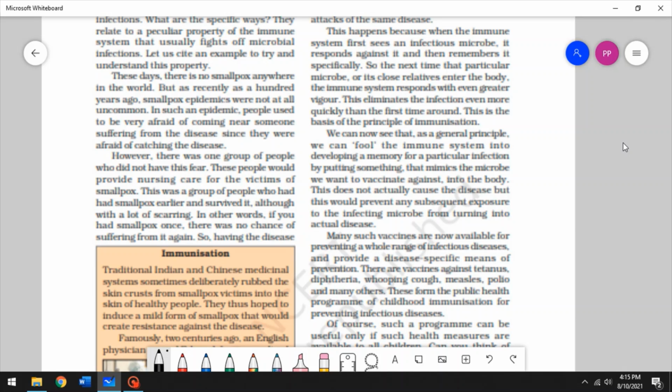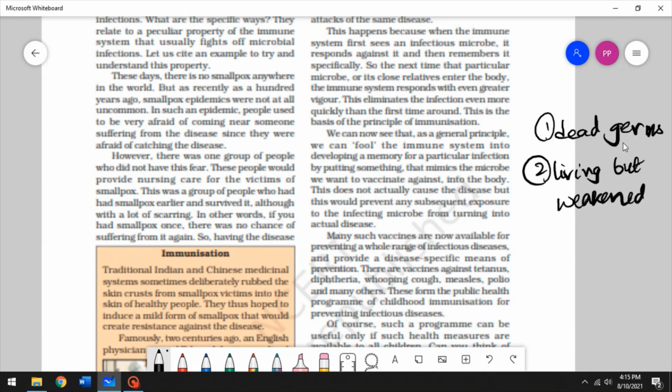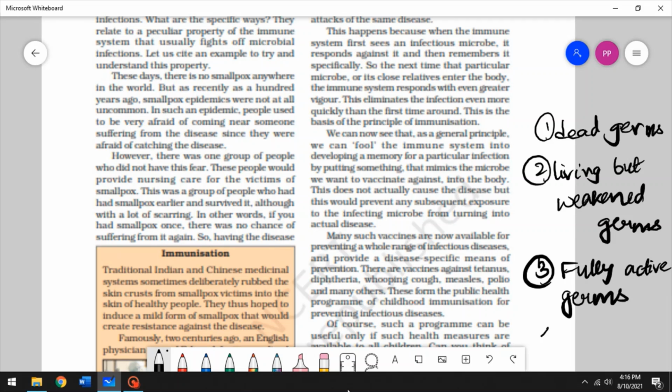When you are immunized, the vaccine contains either dead germs, or living but weakened germs, or fully active germs. Or it could be the serum. It could be one of these four.